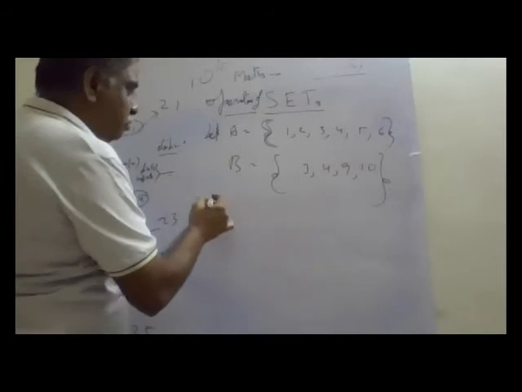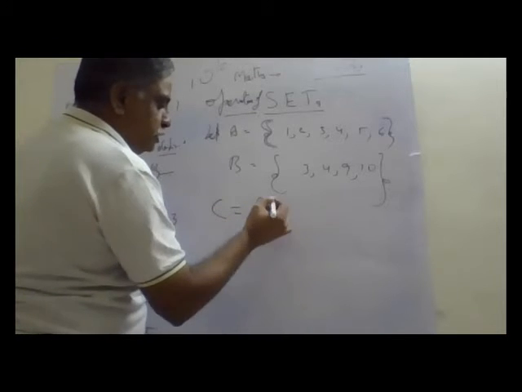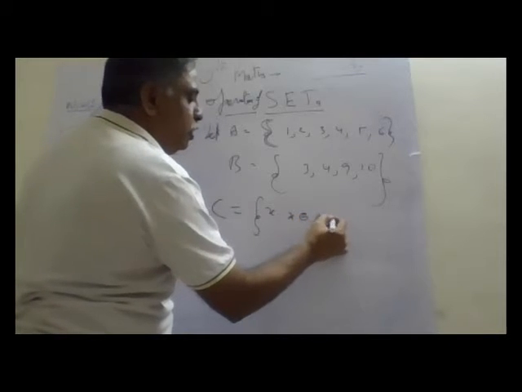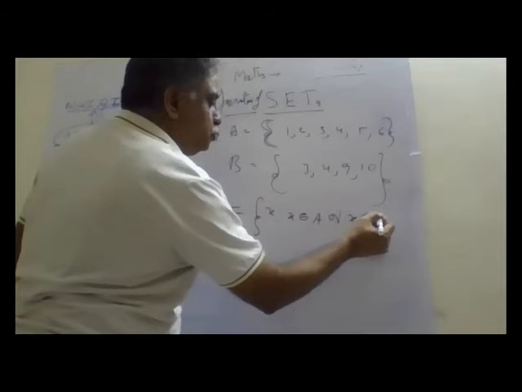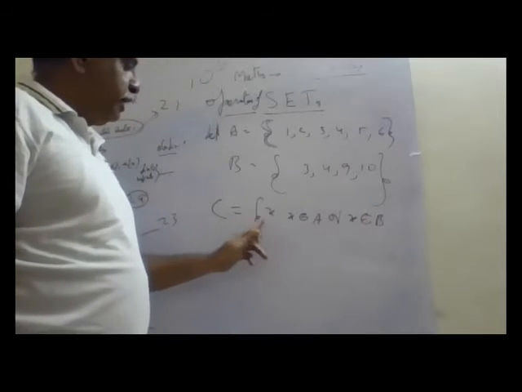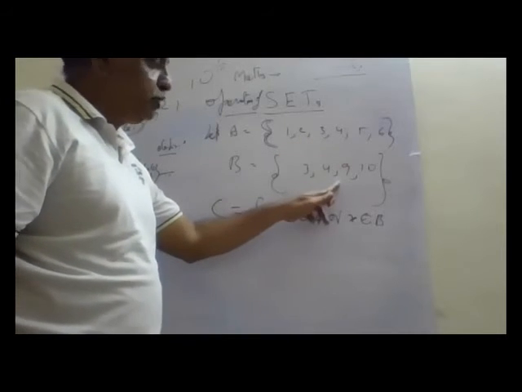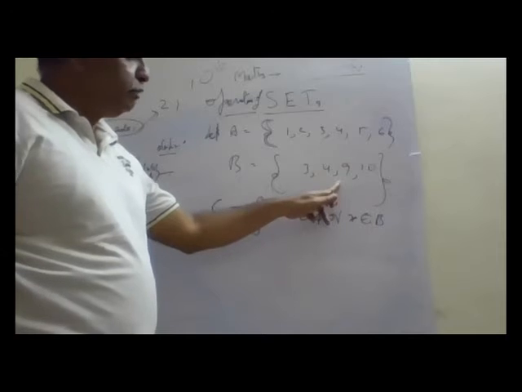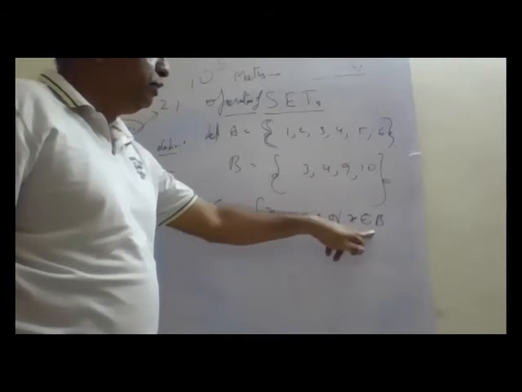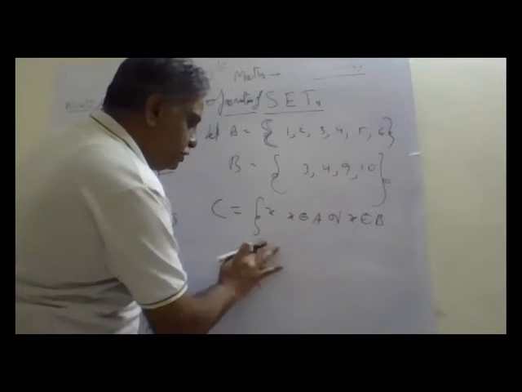What I want is to define X such that X belongs to A or X belongs to B. It is defined as an element which belongs to A or it belongs to B. It can be from either A or from B. Now let us write set C.